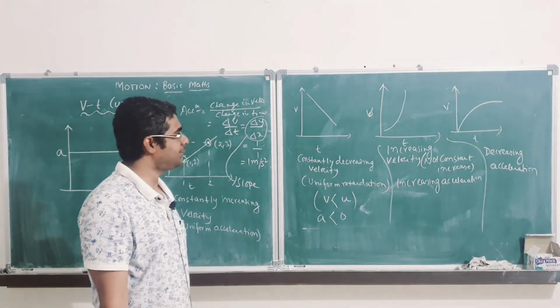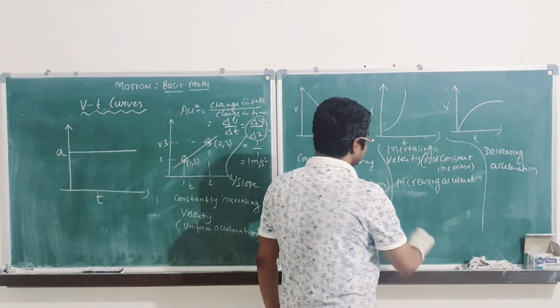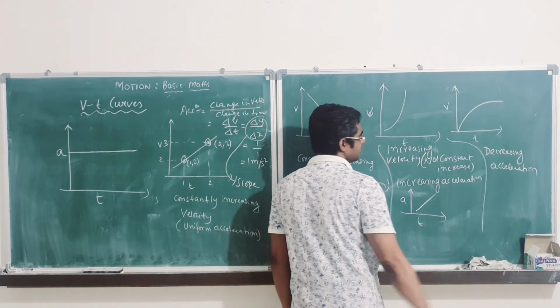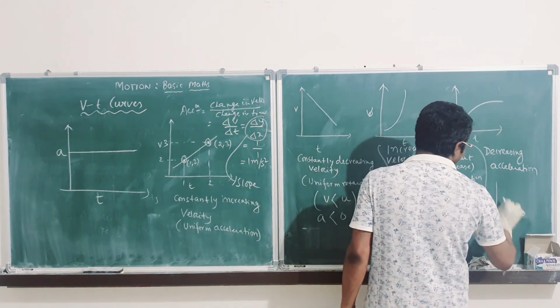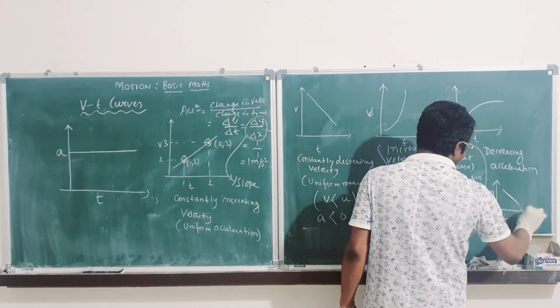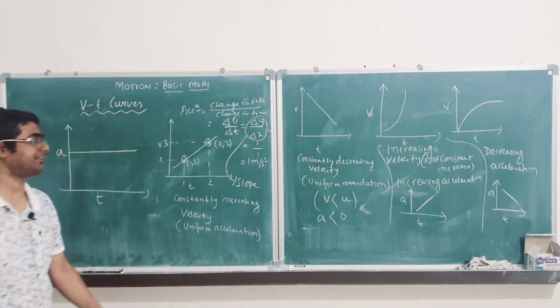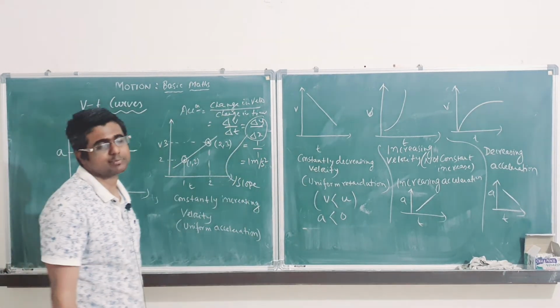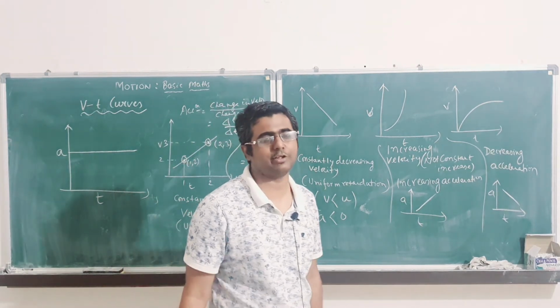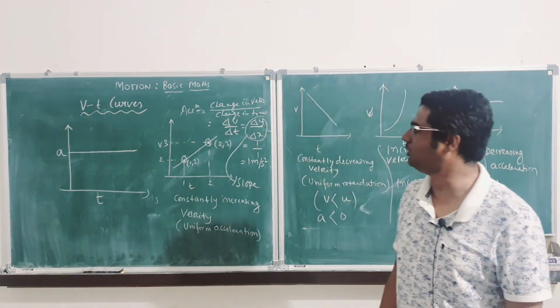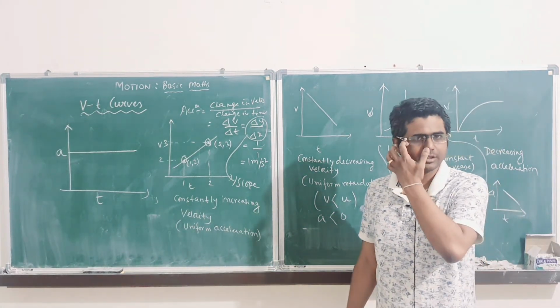Simple. But what will constantly increasing acceleration be? Increasing acceleration means it will be like this, and constantly decreasing acceleration will be like this. So you need to convert all those things. Sometimes they give you a displacement time curve and ask you to draw a velocity time curve for it. So you need to understand what kind of motion, and accordingly change your thinking, nothing else.